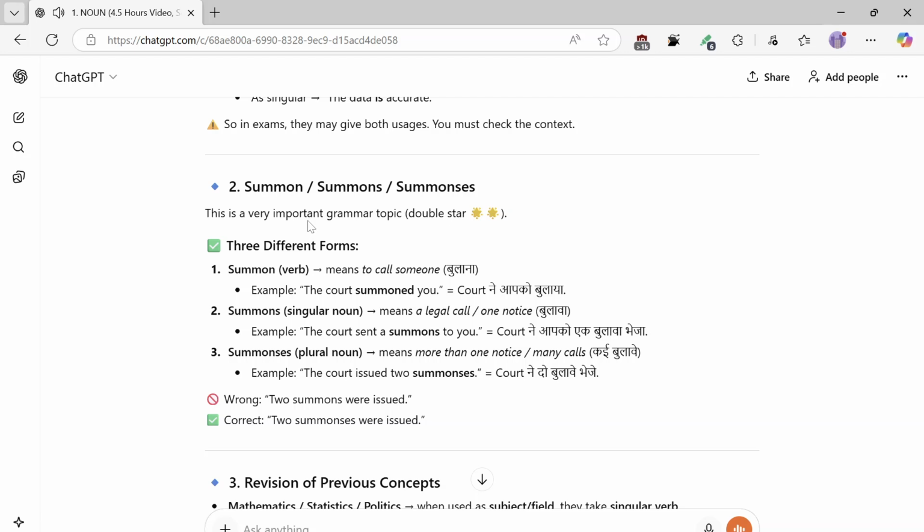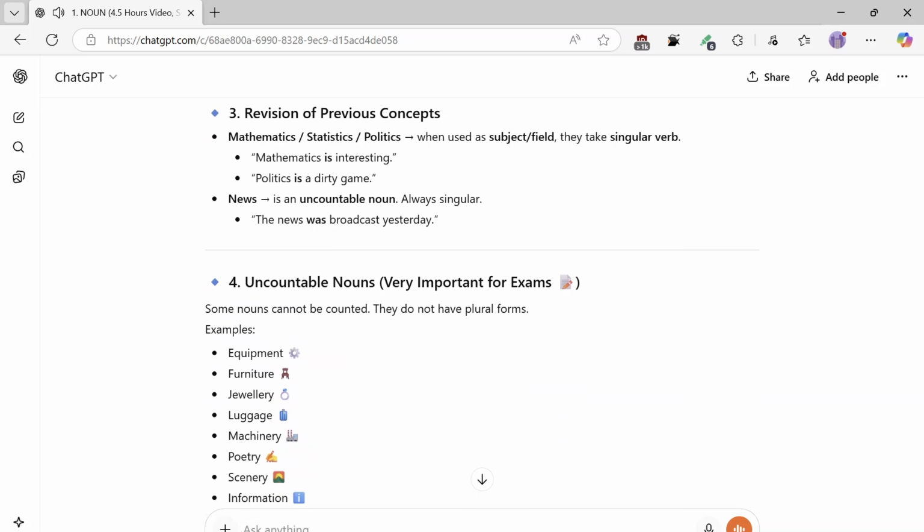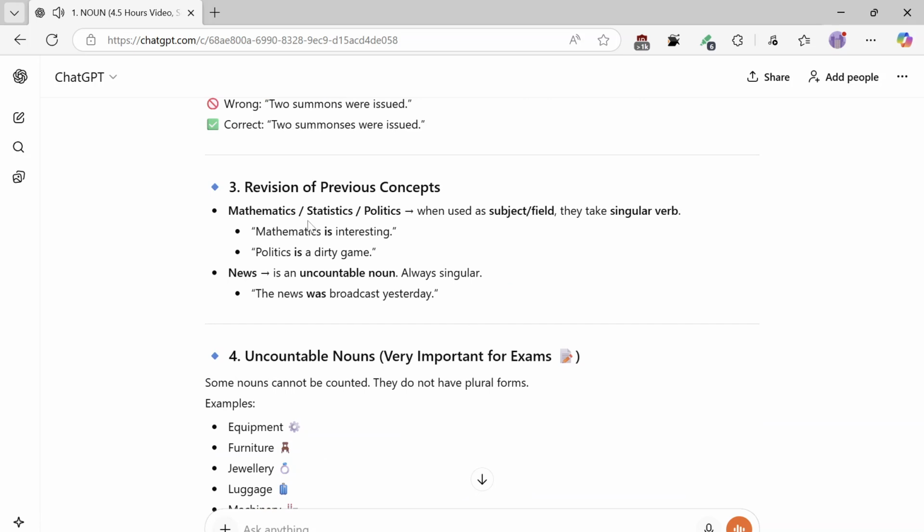Wrong: 2 summons were issued. Correct: 2 summonses were issued. 3. Revision of previous concepts. Mathematics, statistics, politics: when used as a subject field, they take a singular verb. Mathematics is interesting. Politics is a dirty game. News is an uncountable noun, always singular. The news was broadcast yesterday.